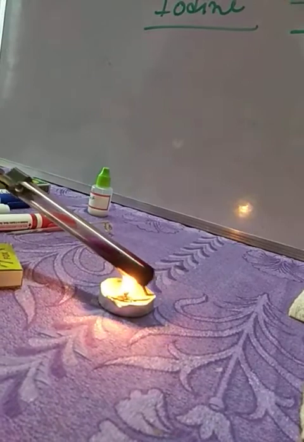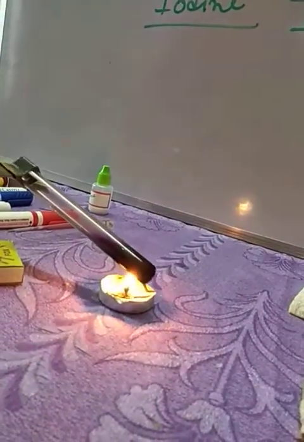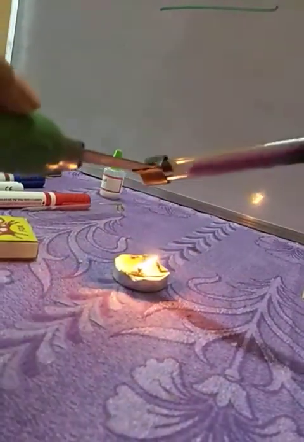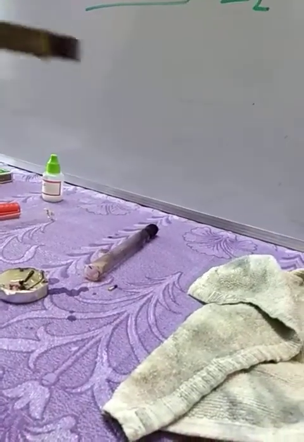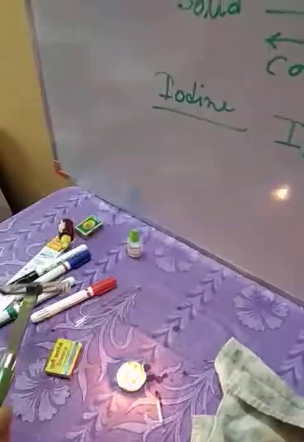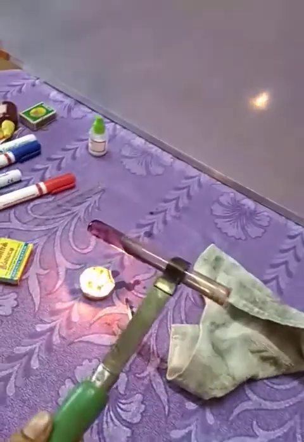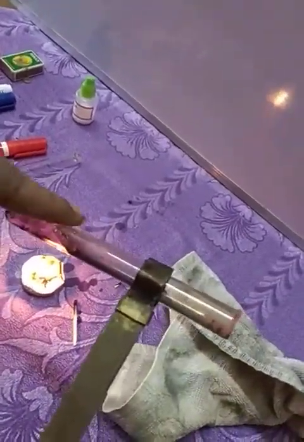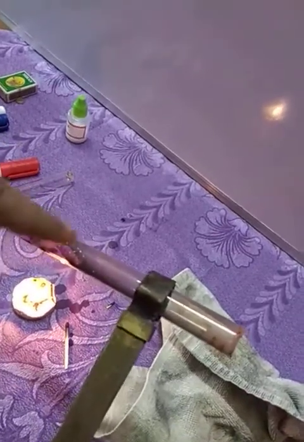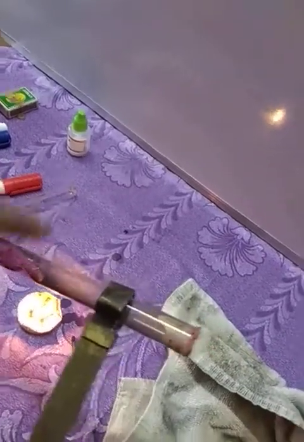This dark violet color. See, this is the fume. See, this is the deposition. Hope you can see this part. Yes, it's a glittery kind of deposition.